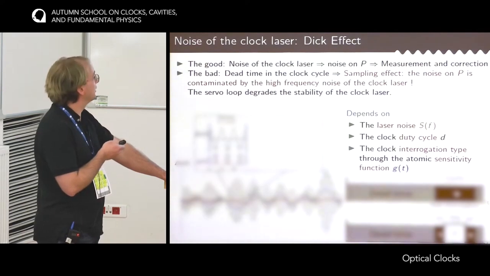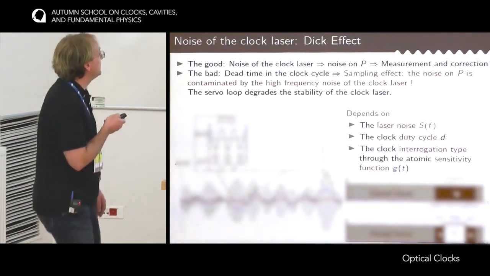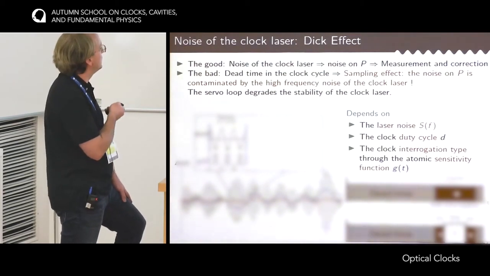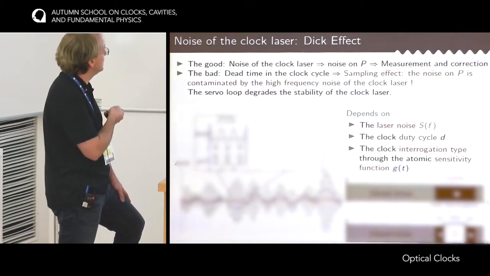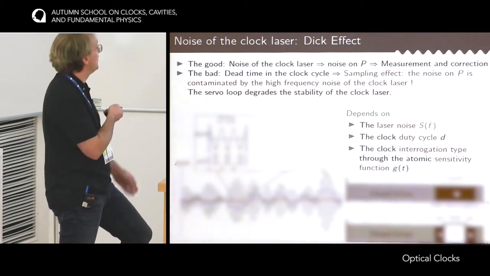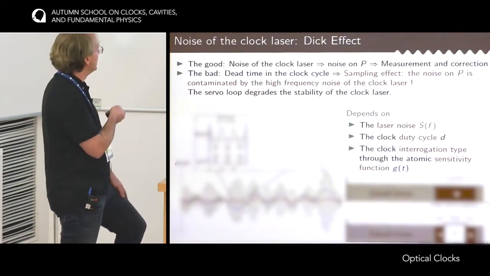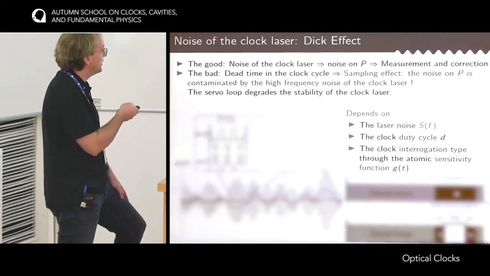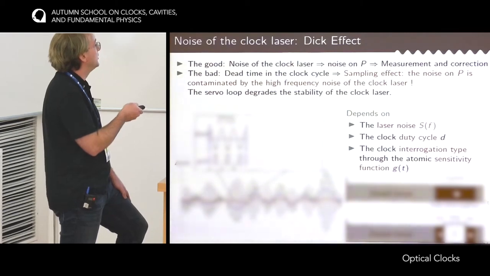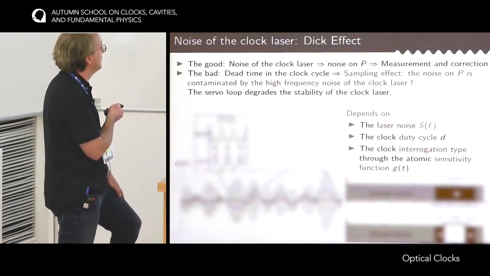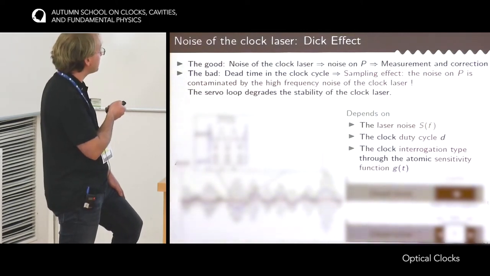So how does that work? This is a schematic that shows the fluctuation of the clock laser as a function of time. I filter this fluctuation at a given frequency to make the scheme clear. So here is the frequency fluctuation of the clock laser at a frequency that is quite close to the frequency of the cycle of the clock.